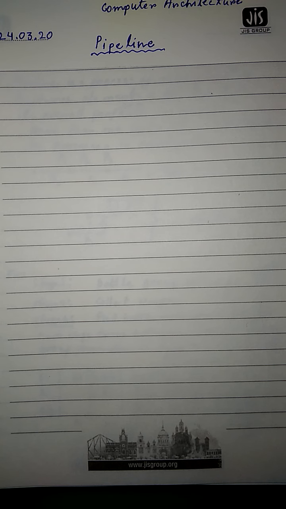Why is pipelining required? In a very simple way, pipelining means that processes will be executed in parallel, just to use the resources properly and to minimize the execution time. So, what is the actual definition of pipeline?